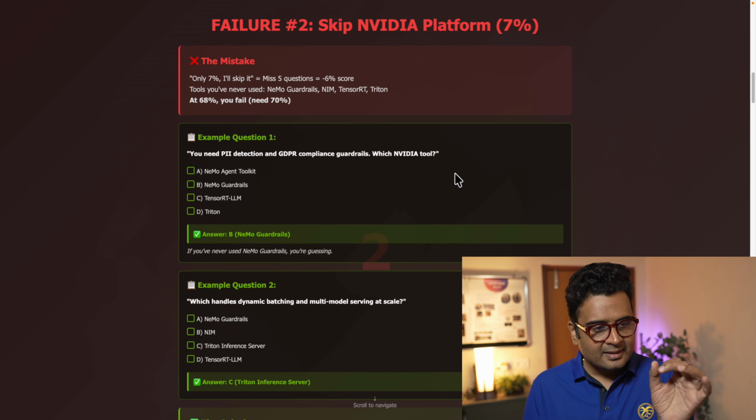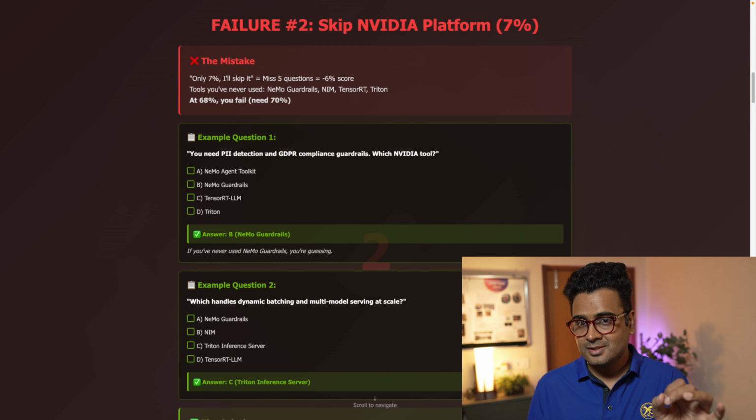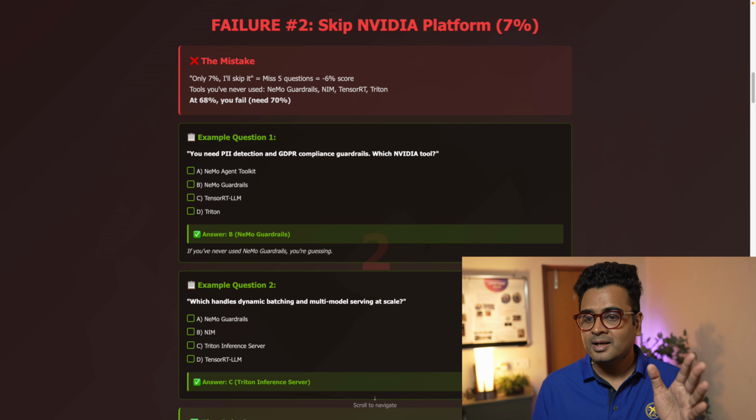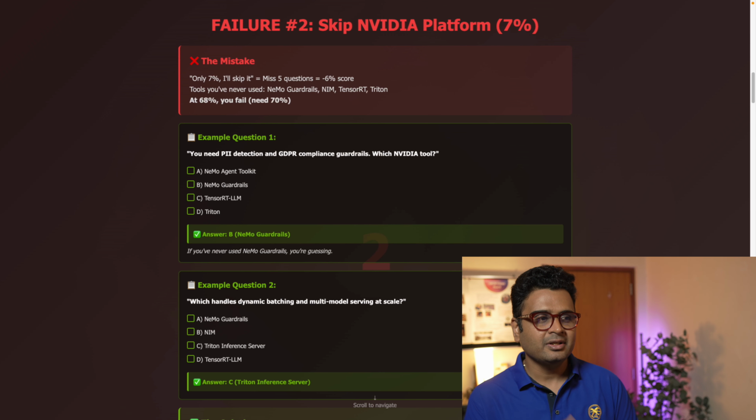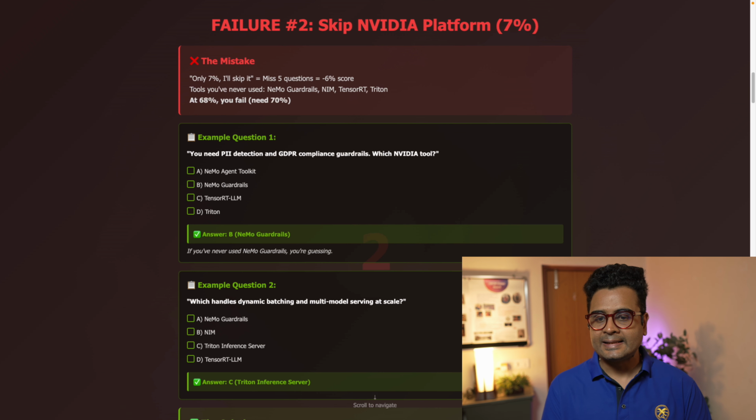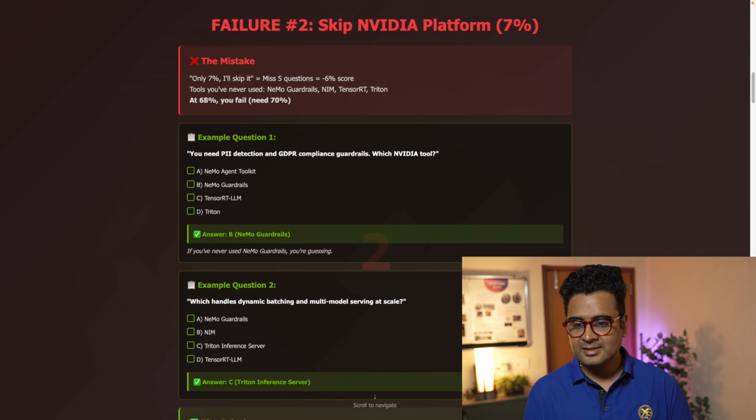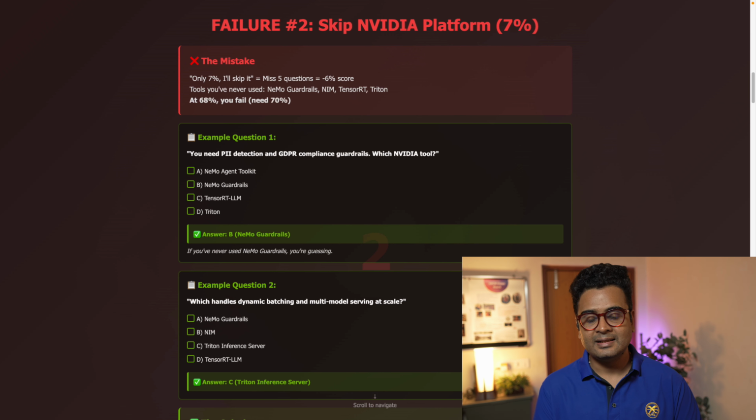See, those 5 questions from the NVIDIA platform are easiest to get wrong because most engineers have never used, let's say, NeMo Guardrail, NVIDIA NIM services, or they have not used the TensorRT-LLM or the Triton inference server.